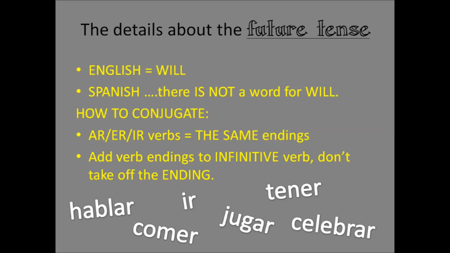First, AR, ER, and IR verbs all have the same endings. Yay! Also, you take these verb endings and you add them to the infinitive verb. You don't take off the AR, the ER, the IR. You just add the ending to the infinitive. So you add the verb ending to hablar, add it to comer, to ir, to jugar. You just add it to the infinitive.